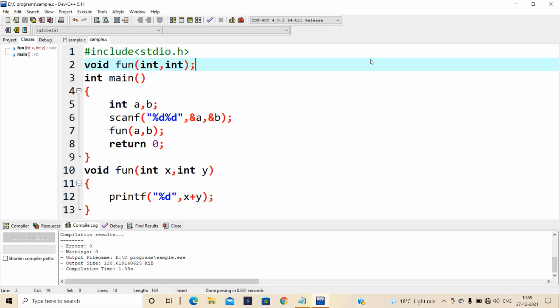Generally, functions are mainly used to divide a task into subparts. In competitive exams, they may ask you to write a program to check whether a number is both a palindrome and a prime number. In that case, we are going to write functions for palindrome and for prime number. This is enough. That's why we use functions.